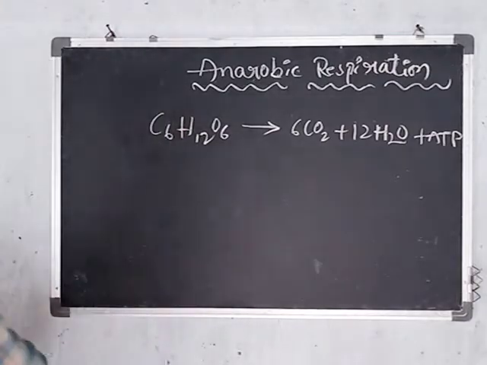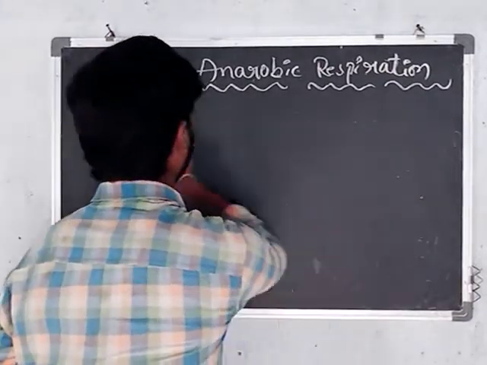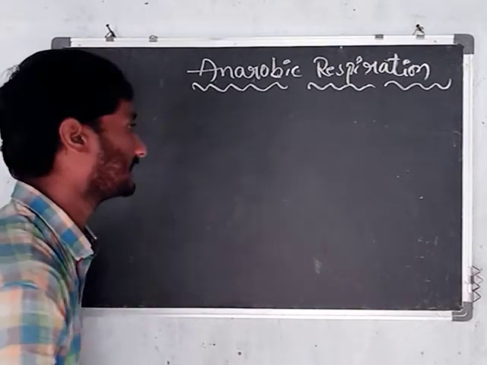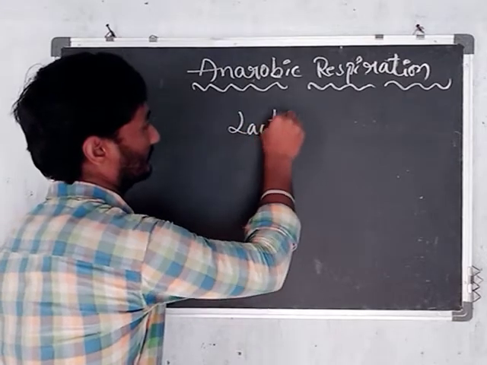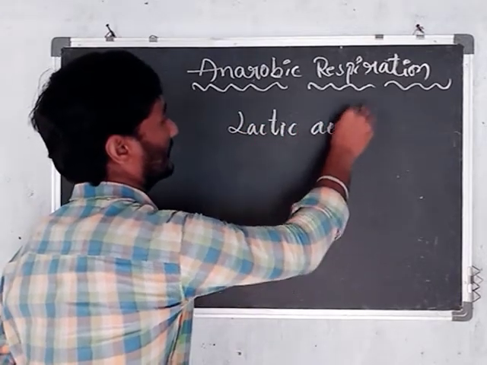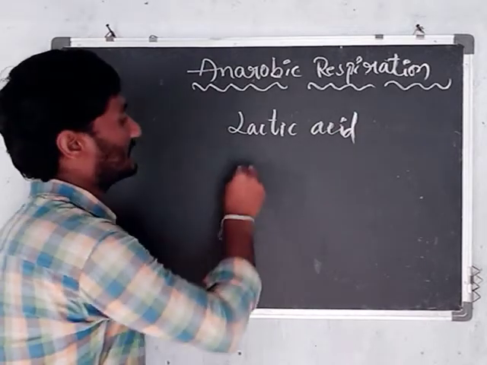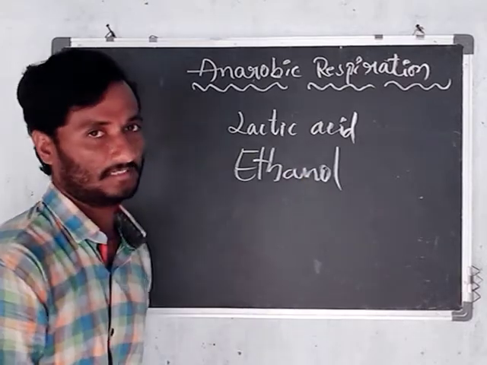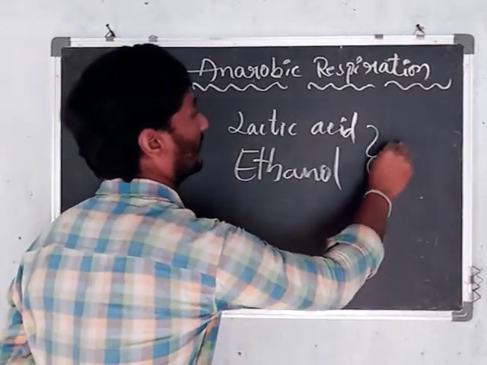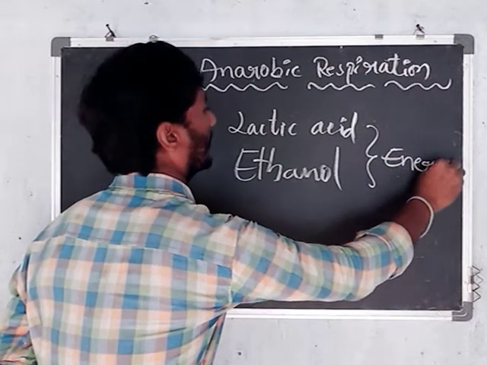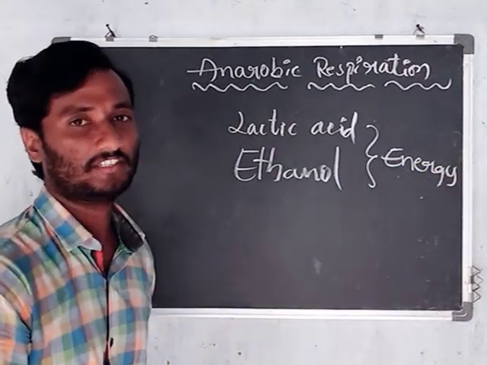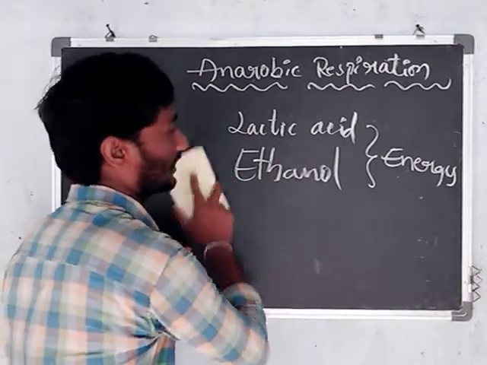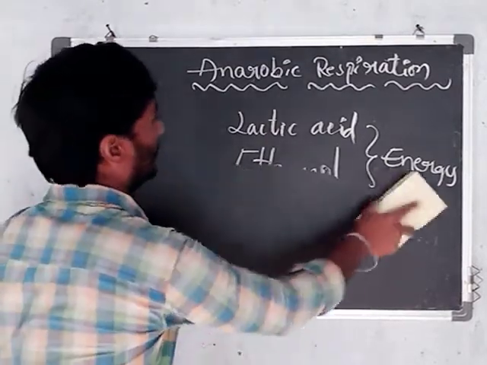Some animals participate in the respiration process and release lactic acid. Some animals participate in the respiration process and release ethanol and a smaller quantity of energy. That is called the anaerobic respiration process. Okay. Next, look here.